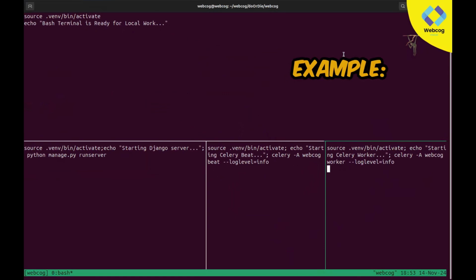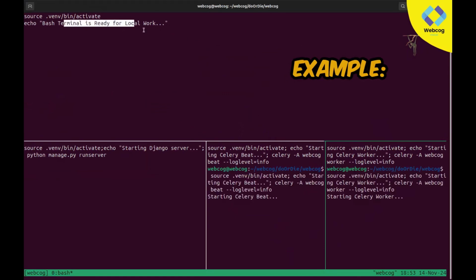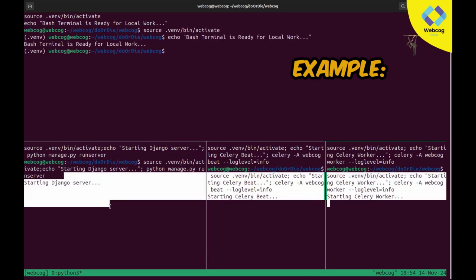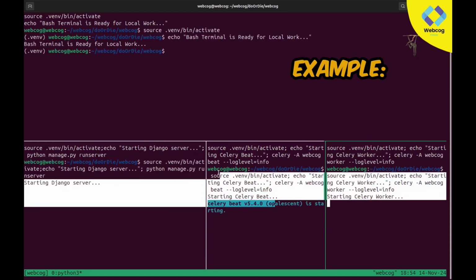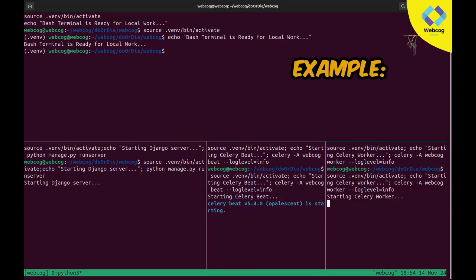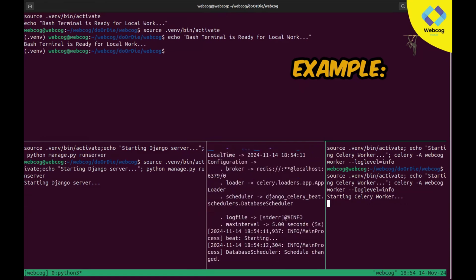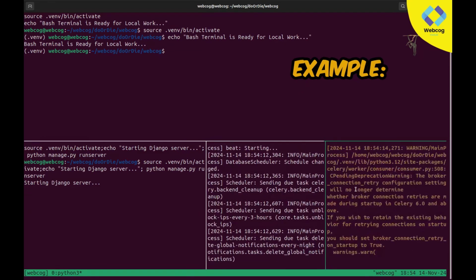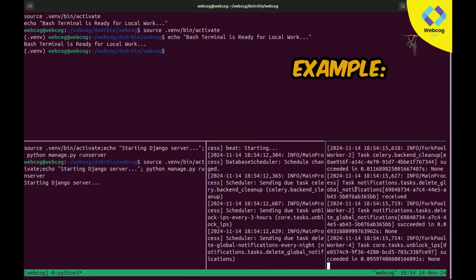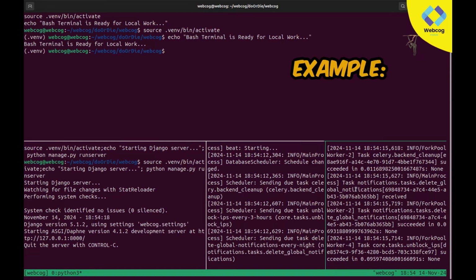You can see I'm using tmux for session management, and it is starting our local work. Here it will be starting my Django server. Here it will be starting my beat server and celery server. It automatically turns on all of my servers. Manually, I would need to write commands like runserver, celery beat, and so on. But now it automatically turns on all of my servers.